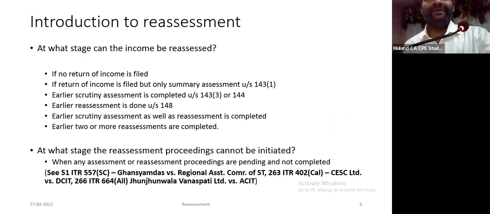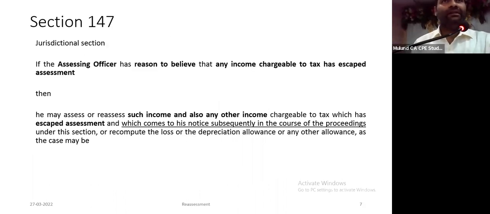At what stage can income be reassessed? At all stages, income can be reassessed except one, when your assessment proceeding is going on. If it is going on, he cannot issue a fresh notice. Apart from that, they can reopen at any point of time. This is section 147, which is very important. Please compare the old section 147 with the new section 147. For that purpose, section 147 has been reproduced.